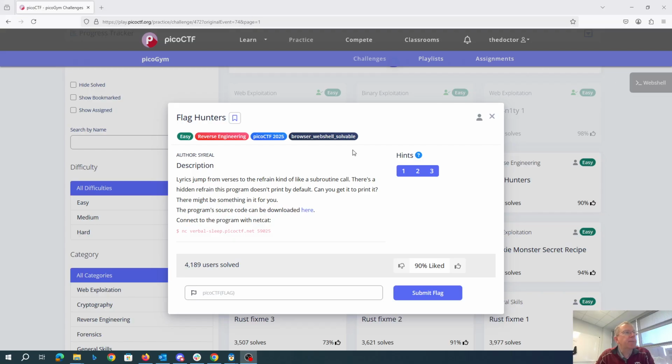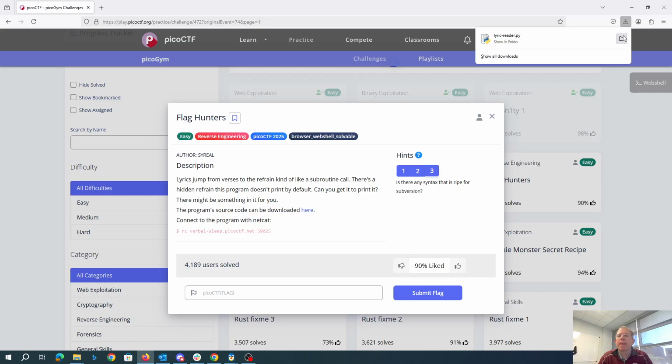All right, we can download the program's source code. Let's see, the program can easily get in undefined states. Don't be shy about Control-C. Unsanitized user input's always good, right? And is there any syntax that's right for subversion? Let's see what we got going on here.